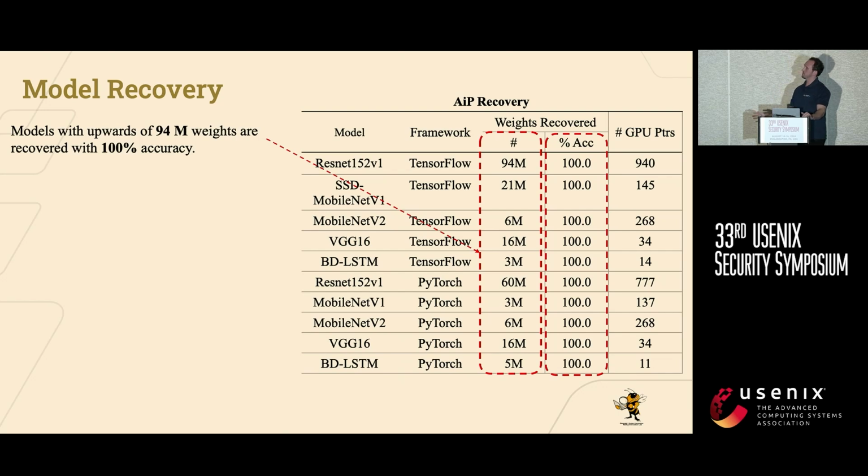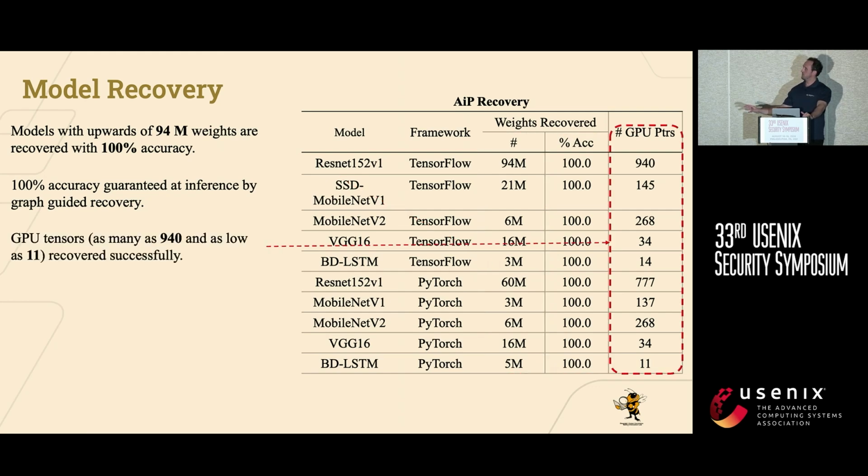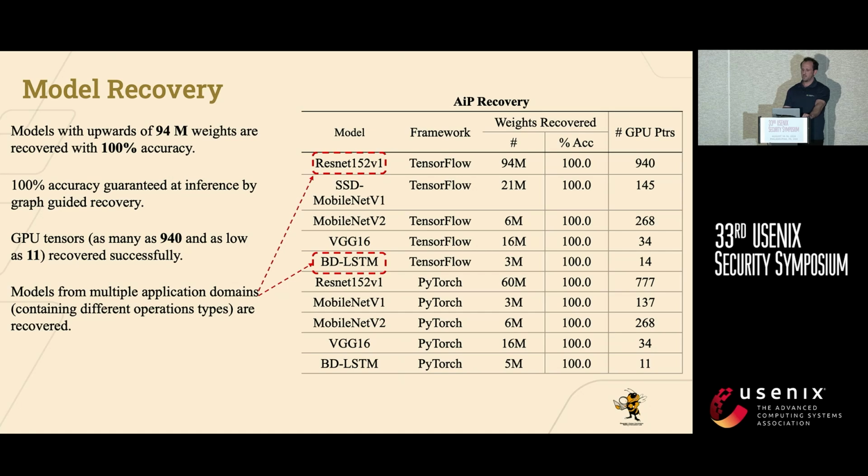For model recovery, we were able to recover models with upwards of 94 million weights with 100% accuracy. We have this 100% accuracy because our recovery is guided by our graph-guided recovery. Then GPU tensors are recovered, as many as 940 GPU tensors, and as few as 11, depending on model type. Finally, we were able to recover models from different application domains, signifying that we were able to recover operations from different model types.